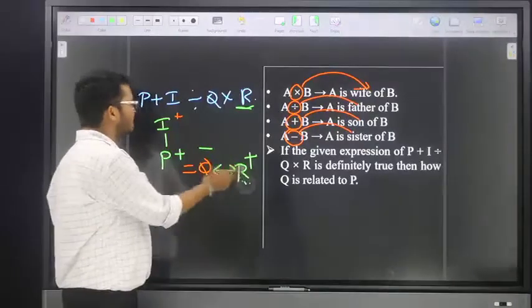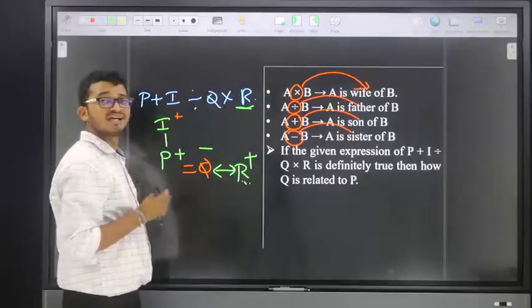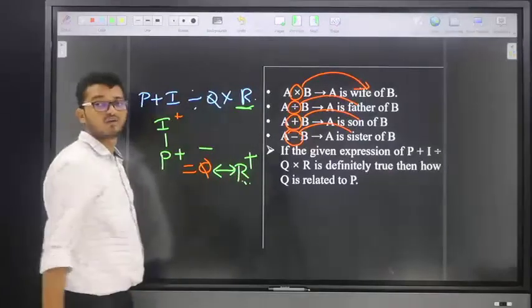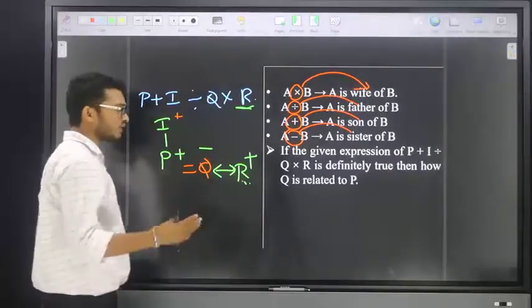Suppose how R is related to I? Son-in-law. How I is related to R means what? Father-in-law. Now the given question is what?